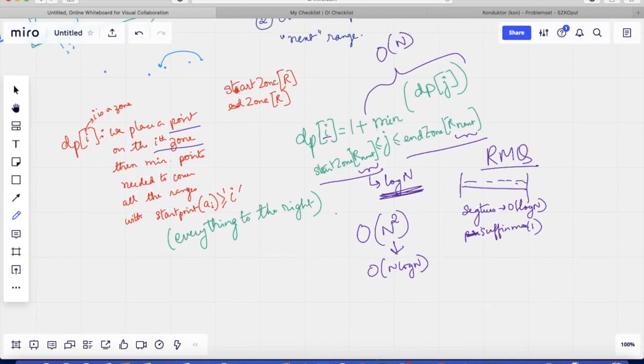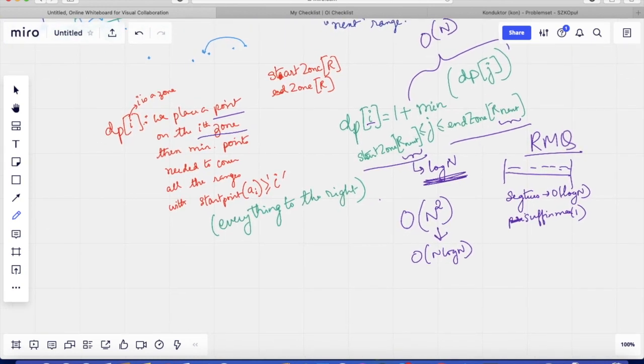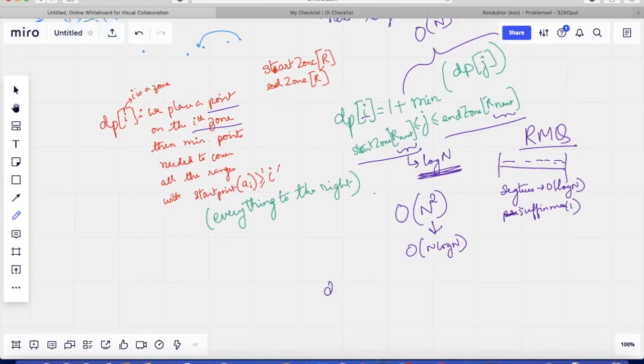But this has a benefit, and we will see why this is better when we try to calculate the number of such possibilities. So we will only need to modify this DP very slightly. How so? We will also store another piece of information, let's call it dp2 of i, which will be the number of distributions from the ith zone to the end, that is n, using dp[i] points.